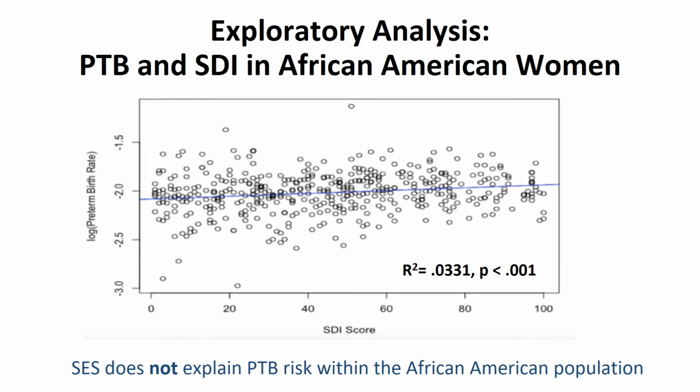Since African American race was much more strongly correlated with preterm birth than any other component of the SDI score, we completed an exploratory analysis looking at the relationship between preterm birth and SDI score only amongst the African American population. When focused on just this population, SDI score was only able to predict 3% of the county level variability in preterm births. This suggests that socioeconomic factors do not explain the increased risk of preterm birth amongst African American women.